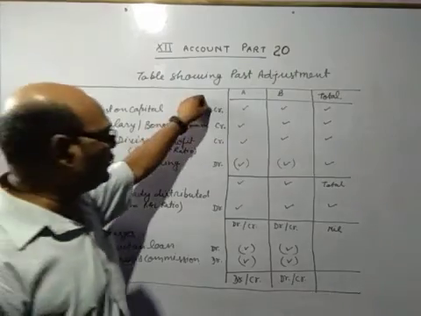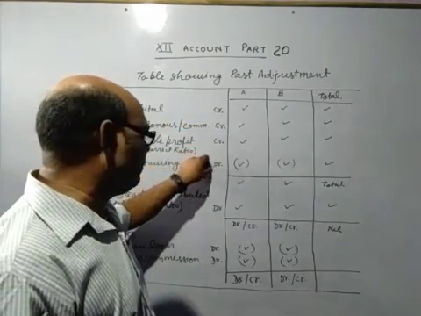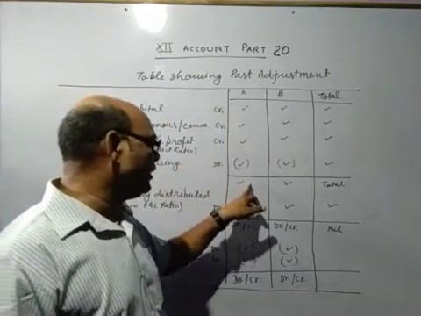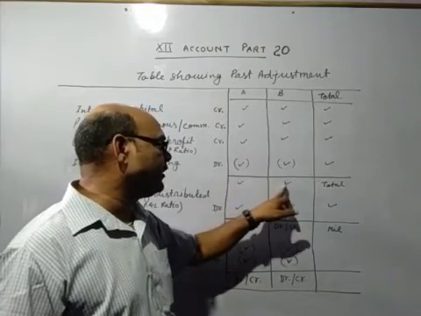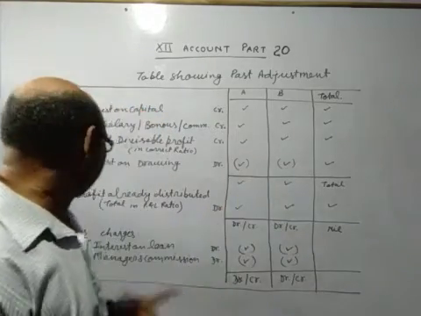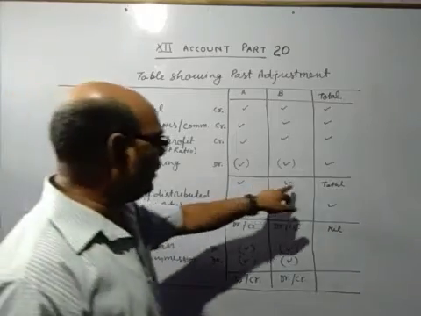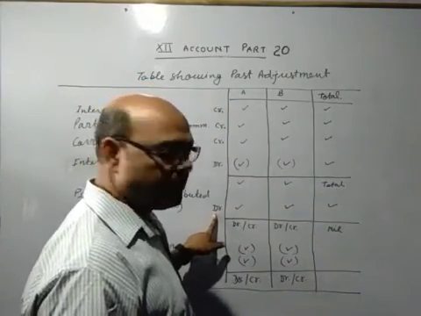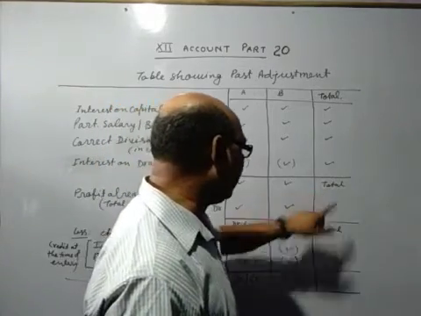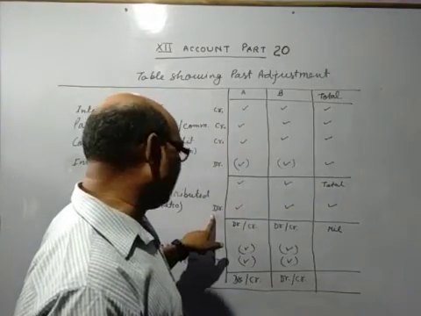When you make the addition, all the credits should be plus and debit will be minus. If this result comes in minus, you write debit. If this result comes in plus, you will write credit. After that, if the total has come debit, you will write credit, just the opposite. Or if the total has come credit, you will write debit.